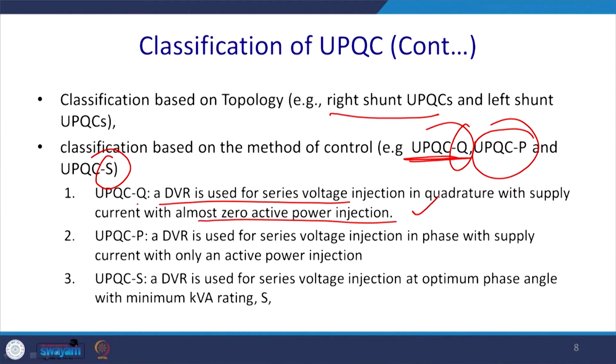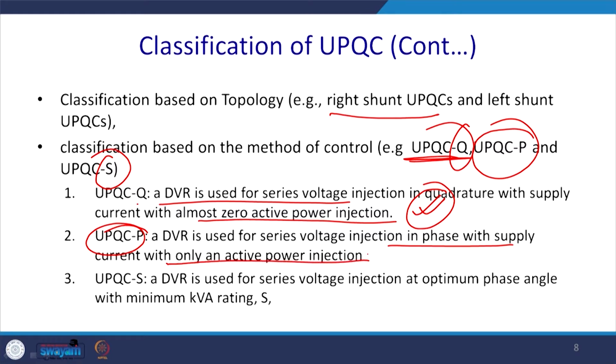Those losses have to be accounted for, so its power consumption is less, but it can only compensate reactive power. The second case is UPQC-P. It uses in-phase series injection with the supply current, with only active power injection.